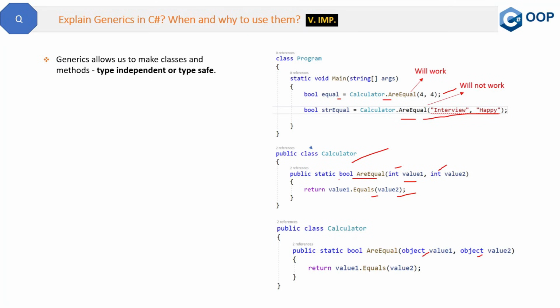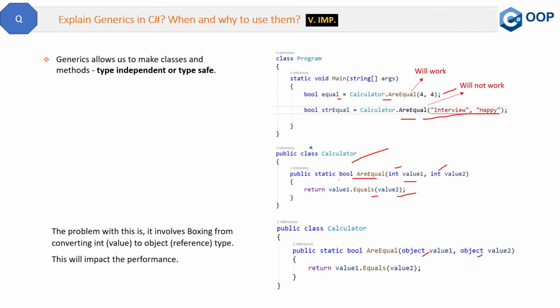This is one way to compare it, and it will work for both integers and strings. But there is one problem with it, and the problem is that it involves boxing, because this method will convert the integer type to object, or string to object. That requires boxing because it is converting a value type to a reference type, and that will impact the performance. So that is not good.